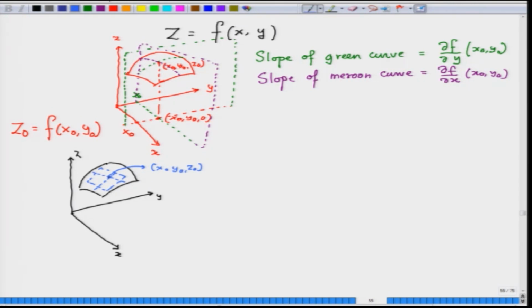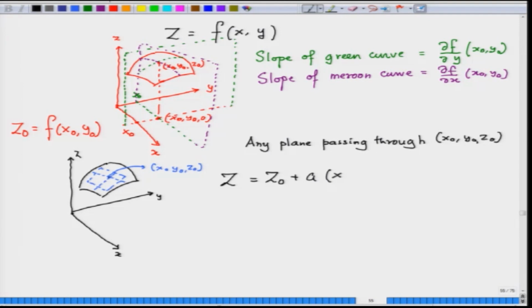So, any plane which is a tangent plane in this case, any plane passing through x naught, y naught, z naught will have an expression z equal to z naught plus a times x minus x naught plus b times y minus y naught.